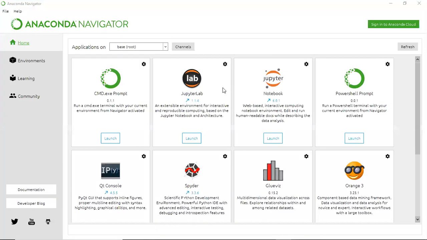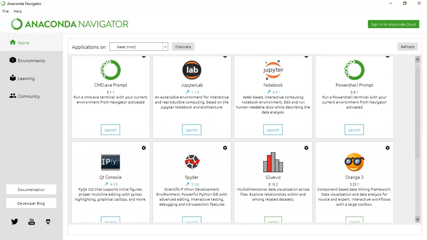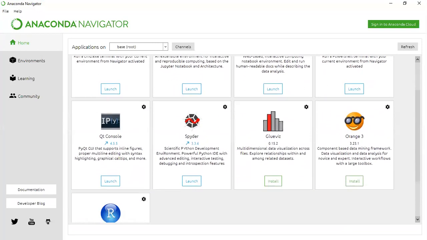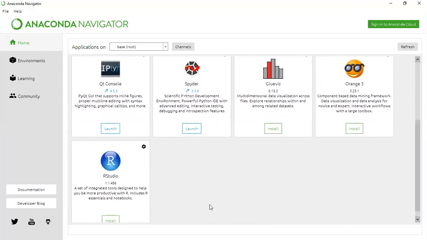So here is the Anaconda platform. As I already told you, it is a platform developed for data science. If you observe, we have a lot of programming platforms. Out of all these, JupyterLab, Jupyter Notebook and Spyder are the platforms designed for Python programming. Whereas if you want to work on R language, here is RStudio, which is for R programming. If you want to work on data science with R, it is the suggested platform.